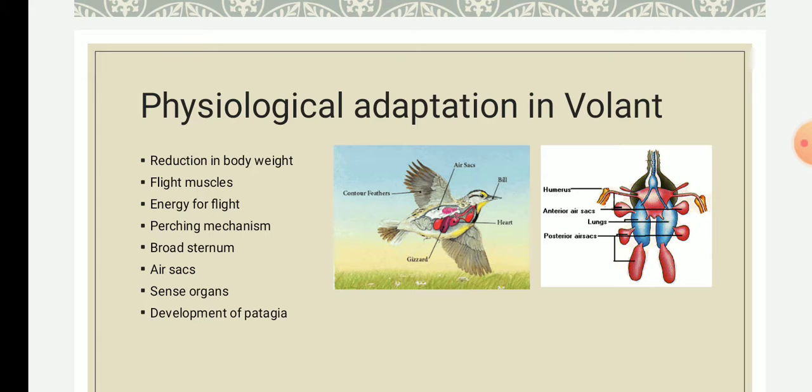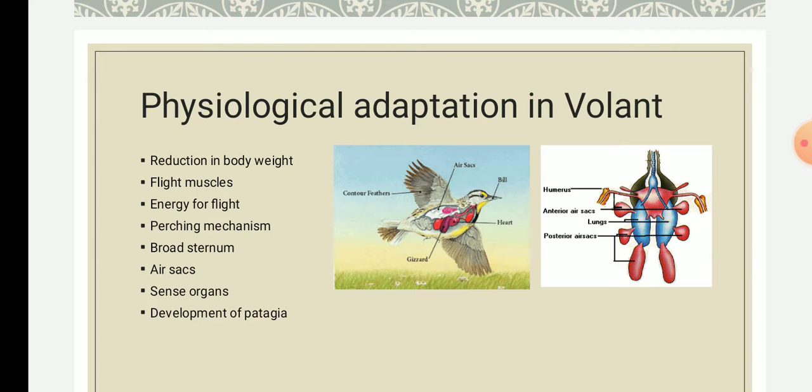Now we will see what the physiological adaptations are. Students, please note, we are dealing with just the physiological adaptation. The first is body weight. For true flight there should be a reduction of body weight.